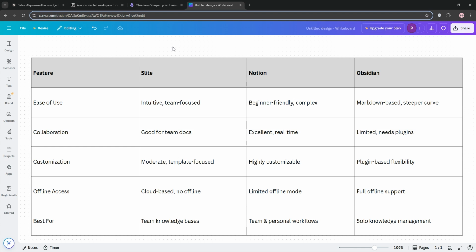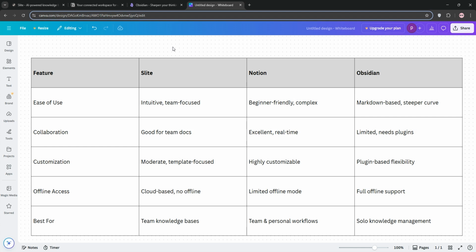When it comes to customization, Notion's highly customizable with templates and integrations, Obsidian offers plugins for flexibility, and Slite's simpler with less customization. Slite's best for team knowledge bases, Notion for all-in-one team and personal workflows, and Obsidian for solo thinkers and researchers. So, which one's best?